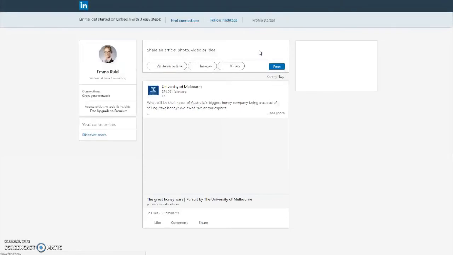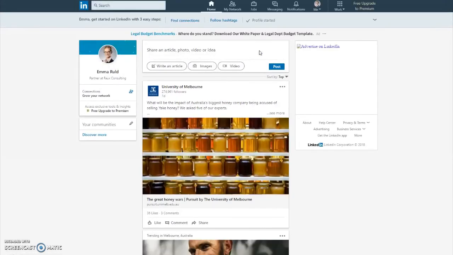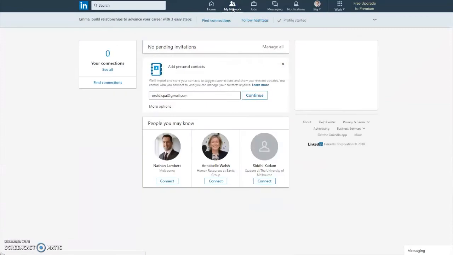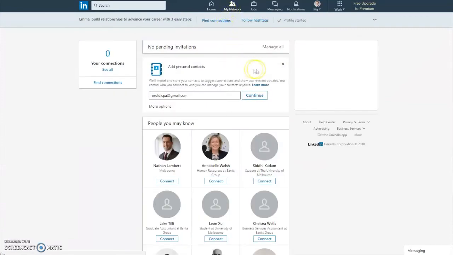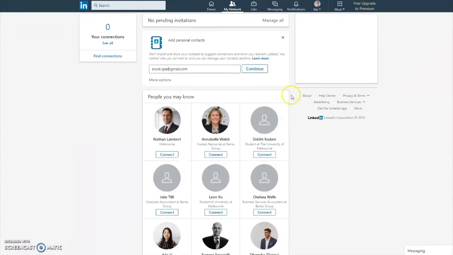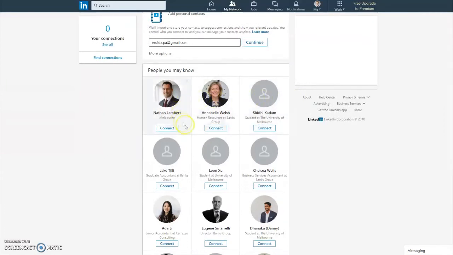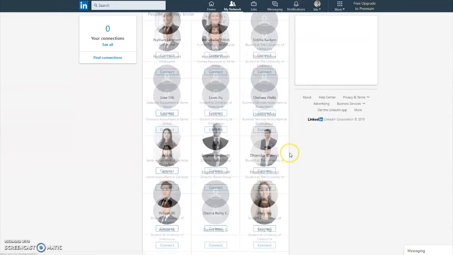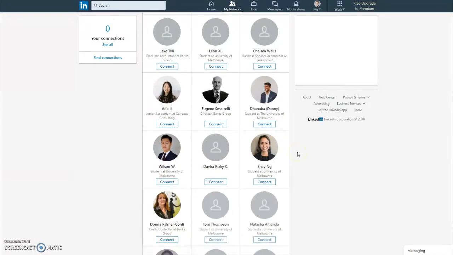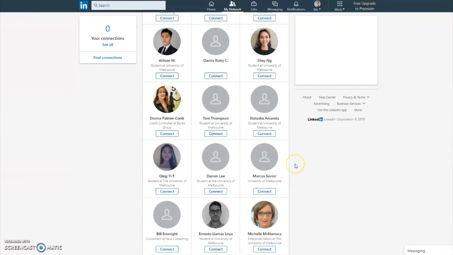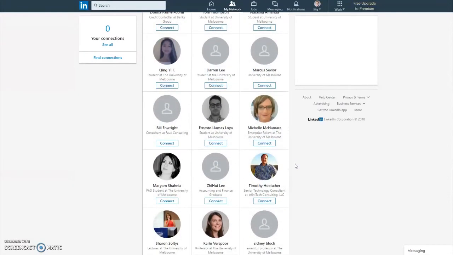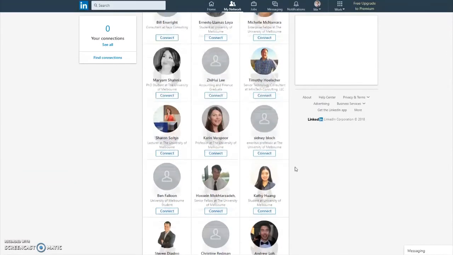Now that we're all at the all-star level, we should start building our networks by adding connections. Click the My Network icon at the top of your screen to take you to this page, which will suggest people that you may know. These potential connections are usually based on your work and education history, along with your industry and location. Click Connect if there's anyone here that you would like to invite to join your network.